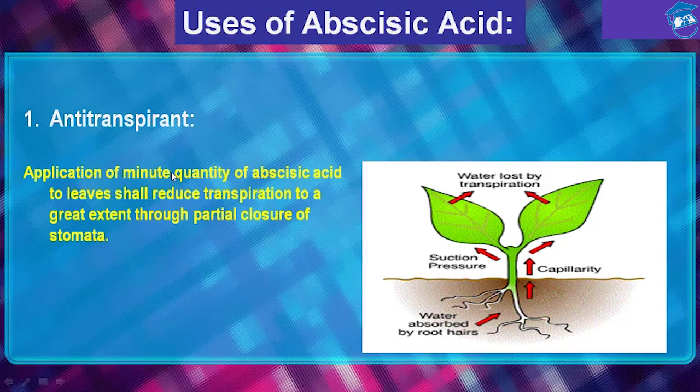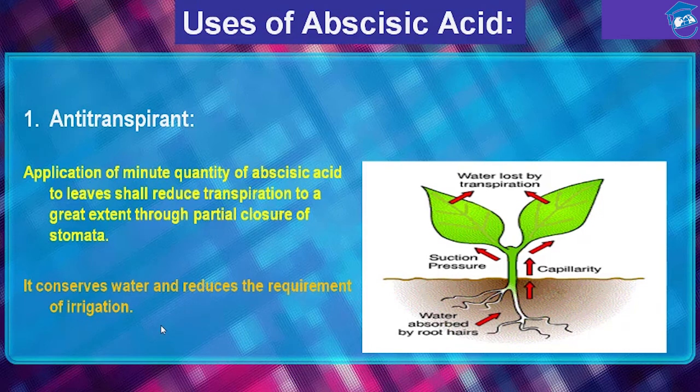So application of a minute quantity of abscisic acid to leaves will reduce transpiration to a great extent through partial closure of stomata. So it conserves water and reduces the requirement of irrigation again and again. So this is the commercial usage of abscisic acid, that it acts as an anti-transpirant.